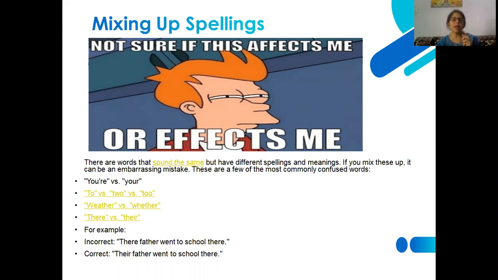Let's see an example which is incorrect. Their father went to school there. Now, which there are we to use here? T-H-E-I-R, their, is a pronoun and it is used along with a noun. Went to school there, T-H-E-R-E, is used for a place, and T-H-E-I-R is used for a person.